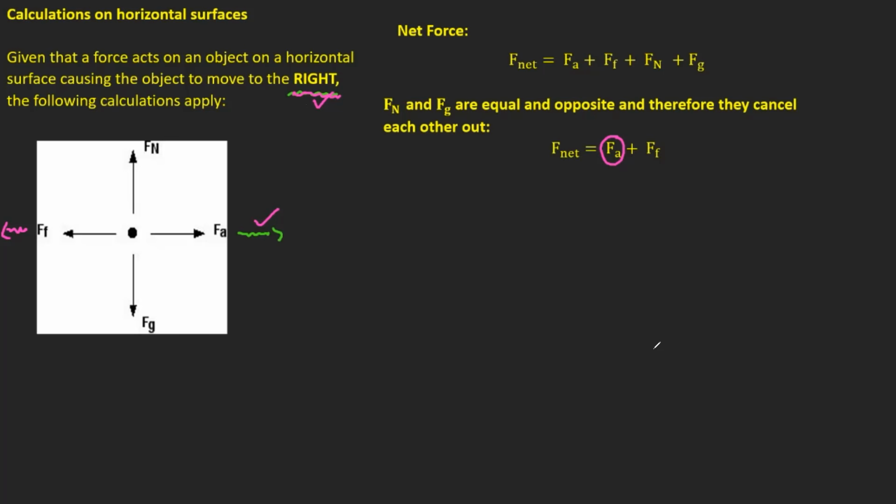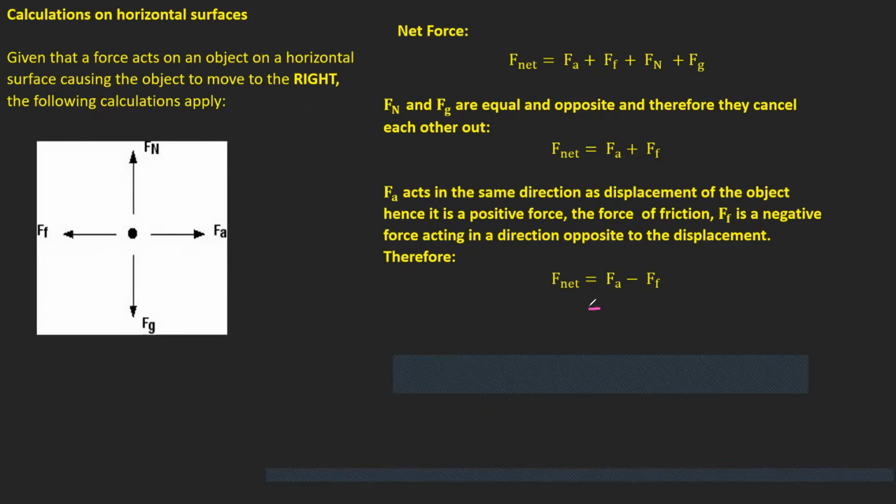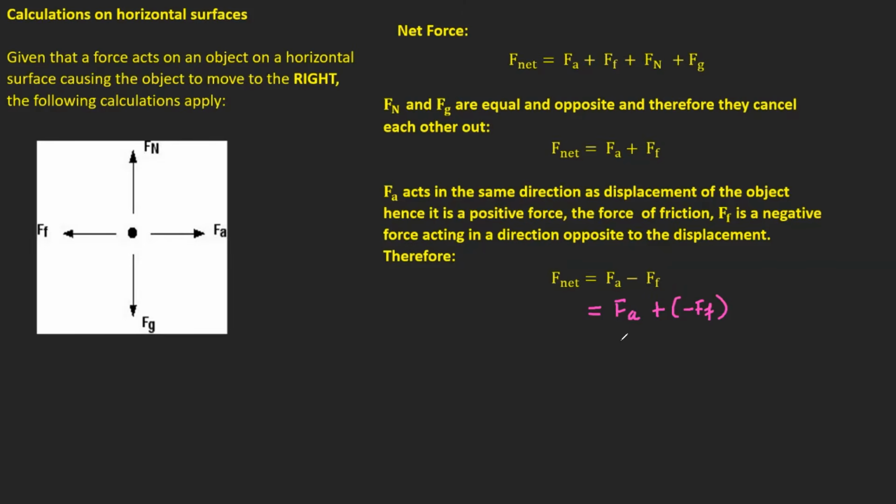And so when you write it down, as you complete it on the net force, you would say to yourself, follow me, you would say F net is FA minus FF. So what you would have done is this. Let me help you understand this. You would have said, okay, FA, you are positive, plus negative force of friction, which eventually mathematically is FA minus FF.